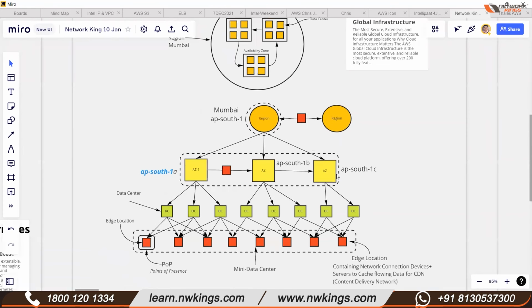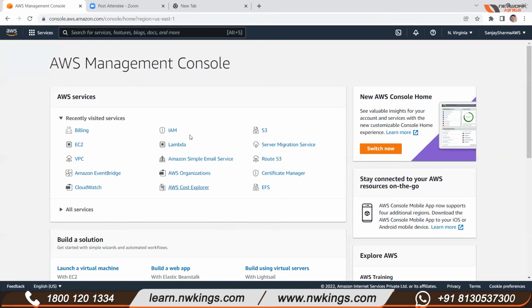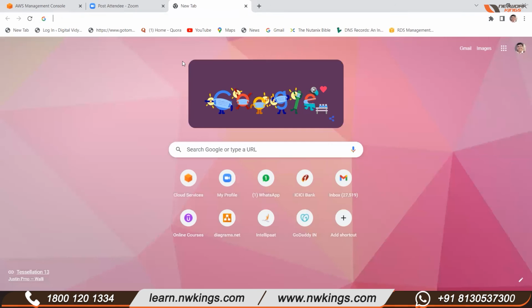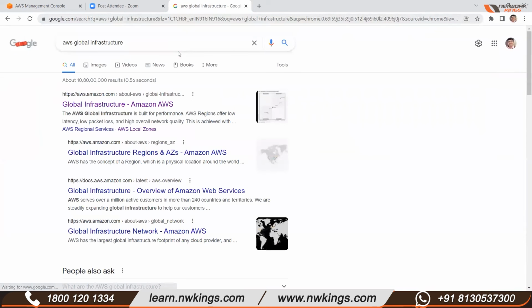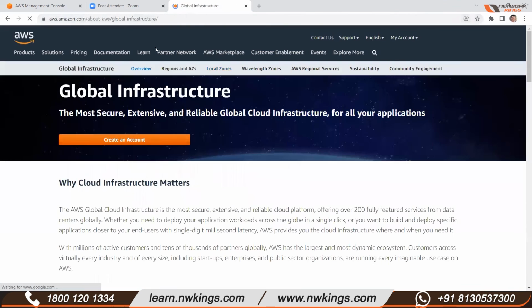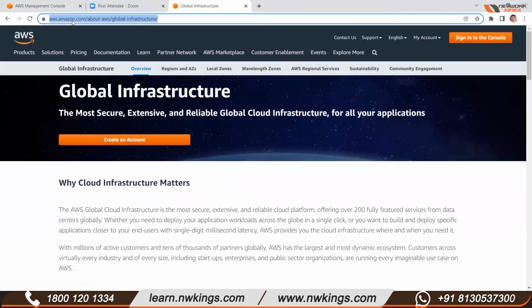Now, there are a few more things that you can understand. Let me show you, because this is not yet over. If you search for AWS Global Infrastructure, this page will open. And I'm going to share the link of this page with you on chat. So this is the link. I think you might have received this one.